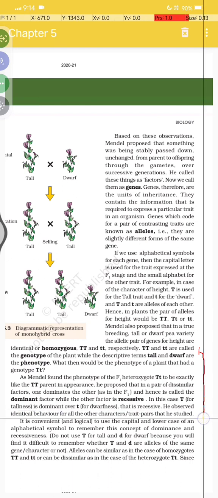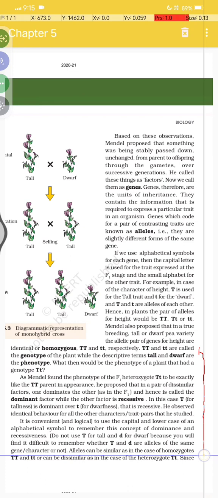He observed identical behavior for all the other character trait pairs that he studied. It is convenient and logical to use capital and lower case of the same alphabetical symbol to remember this concept of dominance and recessiveness. Do not use capital T for tall and small d for dwarf, because you will find it difficult to remember whether T and D are alleles of the same gene and character or not.